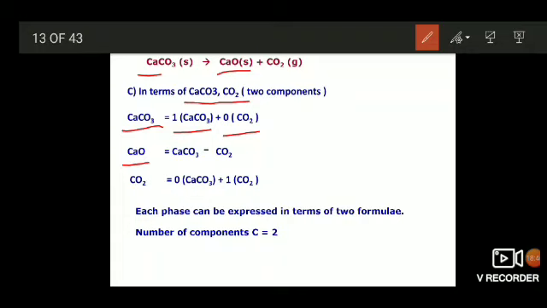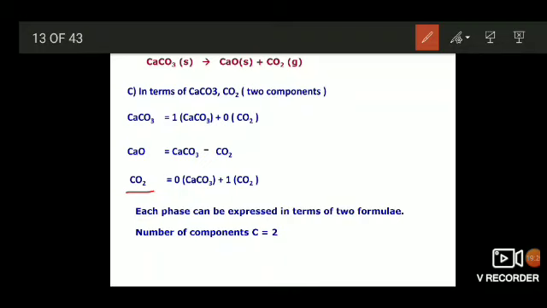How does calcium oxide come from these two? By subtracting CO2 from CaCO3, C gets cancelled. Out of 3 oxygens, 2 oxygens are subtracted, so a single oxygen is present and Ca is present: CaO. And coming to CO2: 0 calcium carbonate plus 1 carbon dioxide.